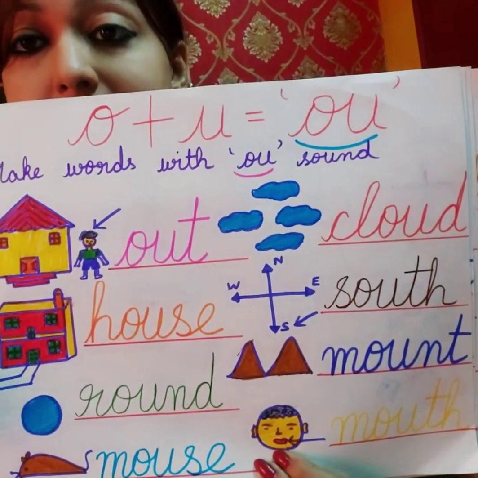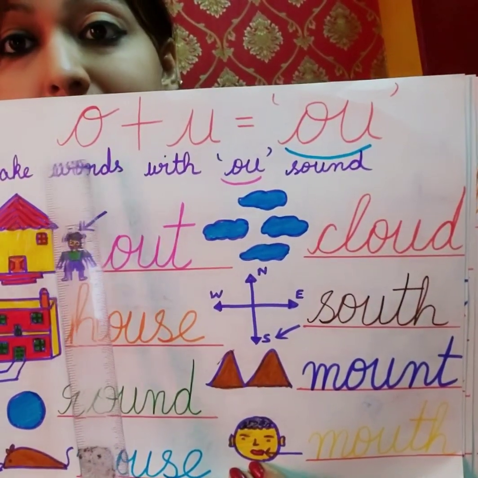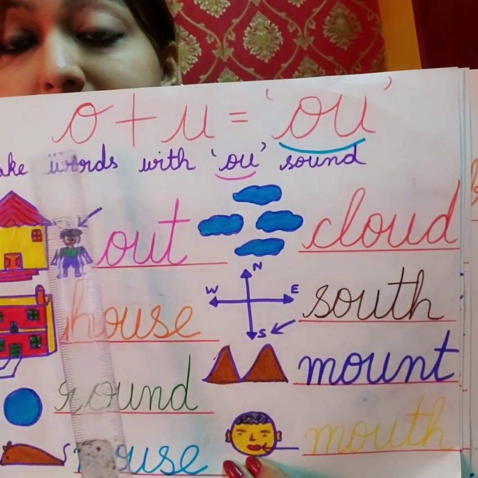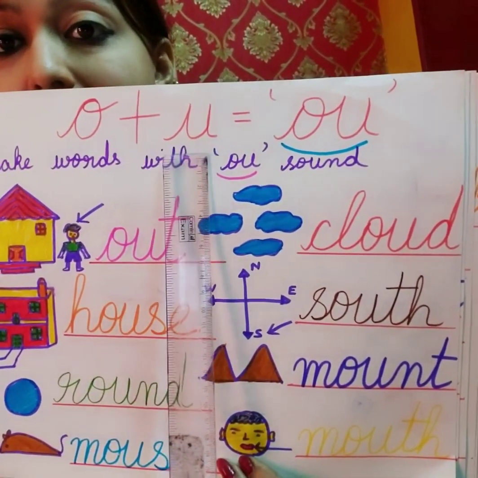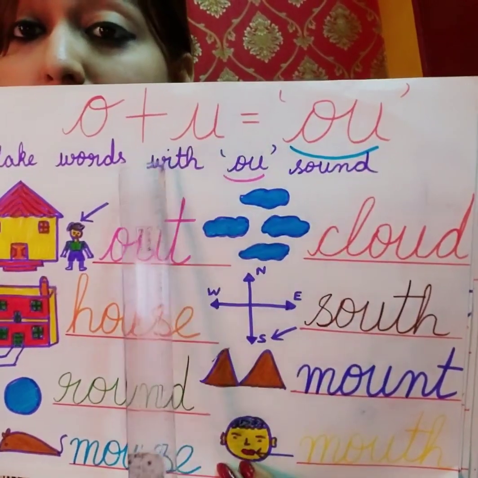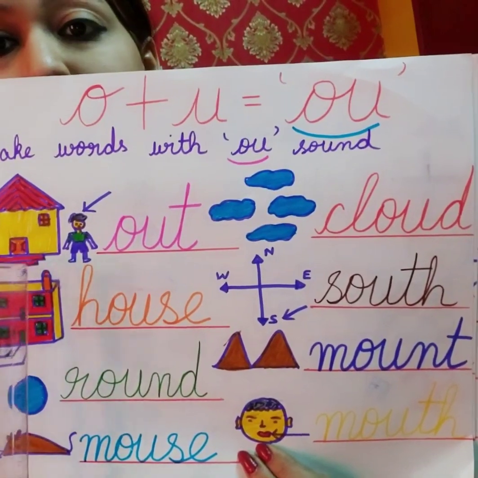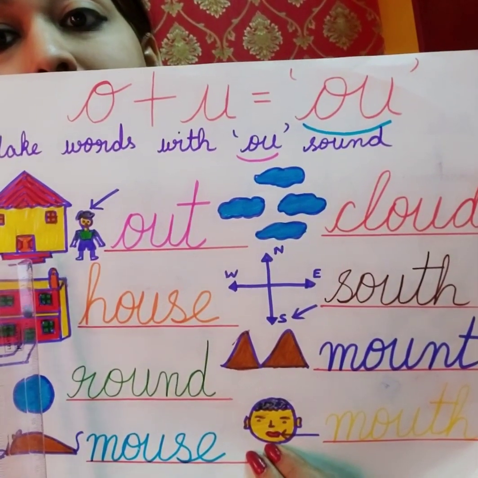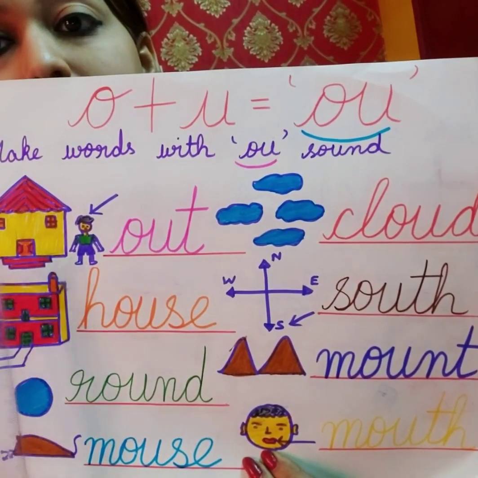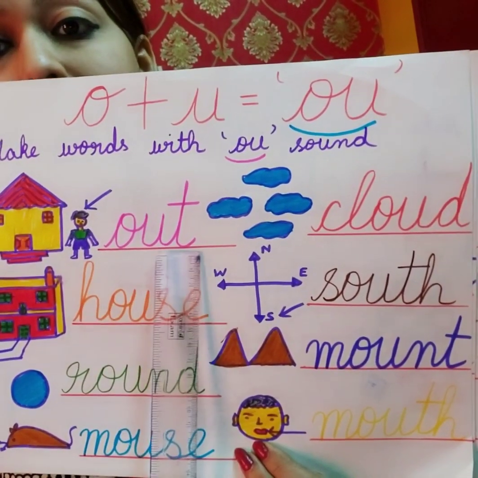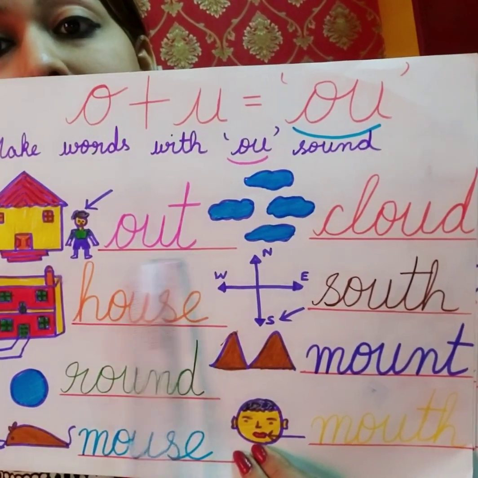Now children, let us revise words with this ow sound. We have done these words previously. O and a also makes ow sound. Come children, read the words with me. What is this? See, this is a house and one boy is standing out of the house. So, out, out.